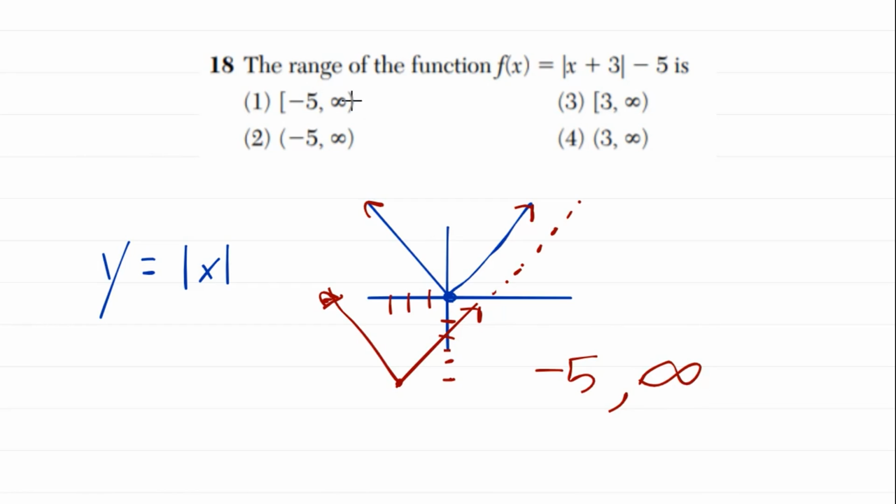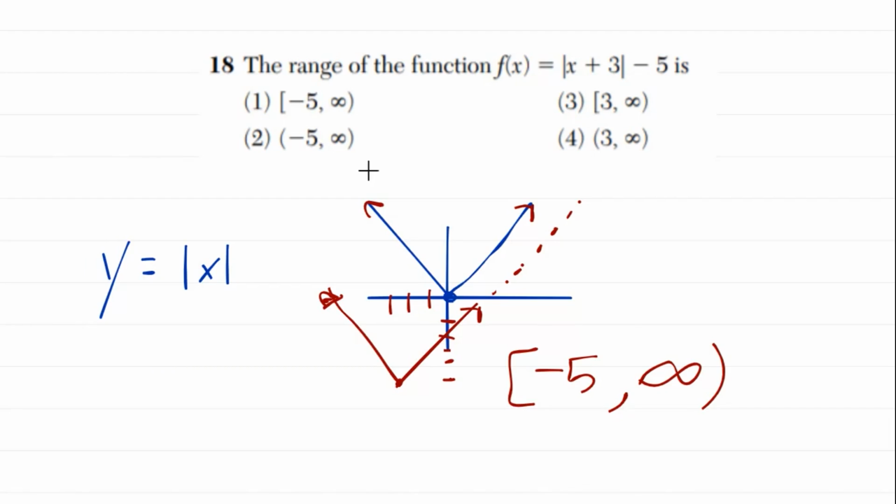Now, if you notice, on the infinity, they're all parentheses. We always put parentheses or open brackets around any infinity or negative infinity, always. But -5 is actually included in the function, because if I plug in -3 for x, -3 plus 3 is 0. Absolute value of 0 is just 0. And 0 minus 5 is -5. So that's part of our function. We have to include that. That's what this bracket means. It just means inclusive. So if you see the square bracket, that means -5 is included in the range.